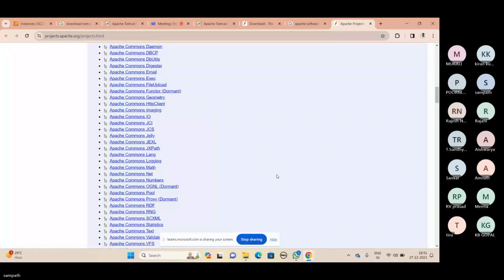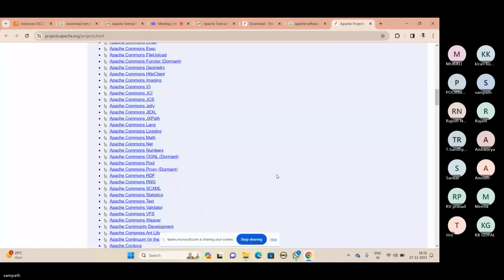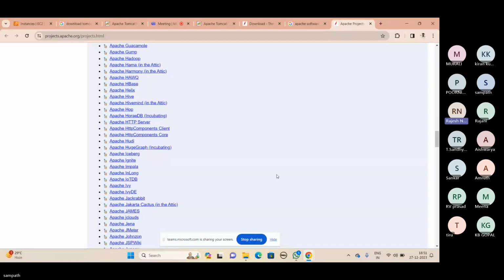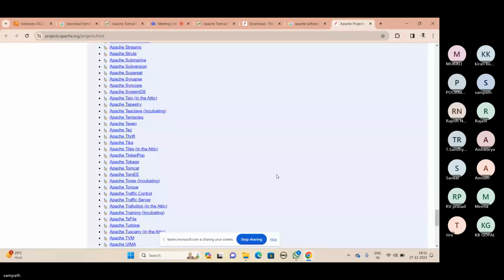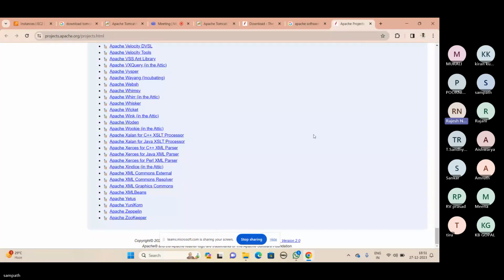Scroll to the bottom, please. Almost, Apache has products available with names from A to Z. Such a big company it is, but all products are free. Most companies are running very profitable businesses with Apache. Most of the companies give some charity funds to Apache because Apache is doing a wonderful job for the companies. So these products are very helpful.